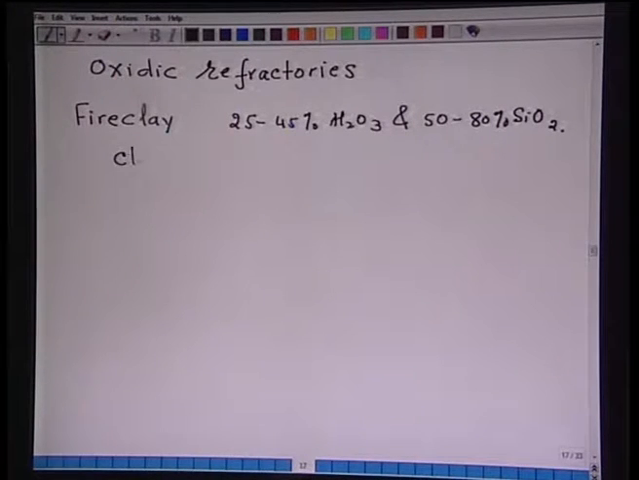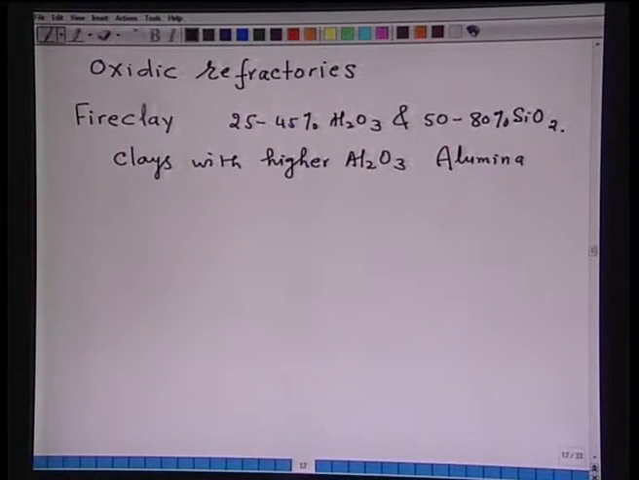Clays with higher Al2O3 content are called alumina refractories. Now, the properties of these refractories: the porosity varies between 9 to 24% depending on the firing temperature. At high temperatures, fire clay refractory combines with alkalis such as soda and potash.